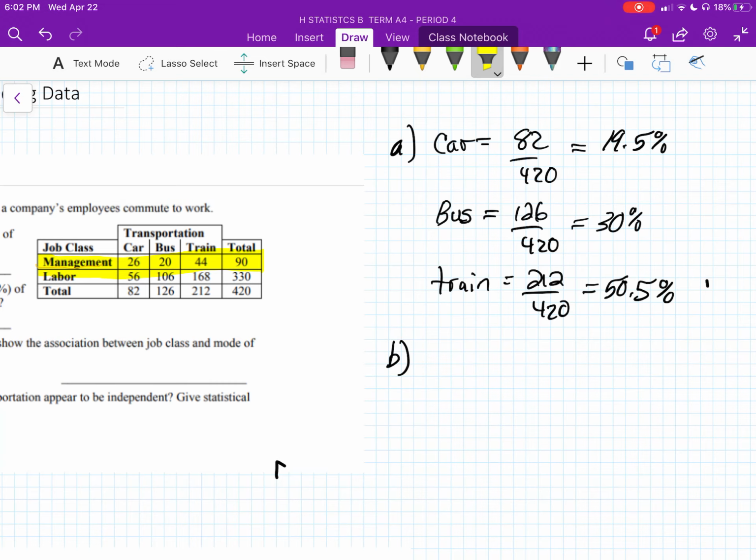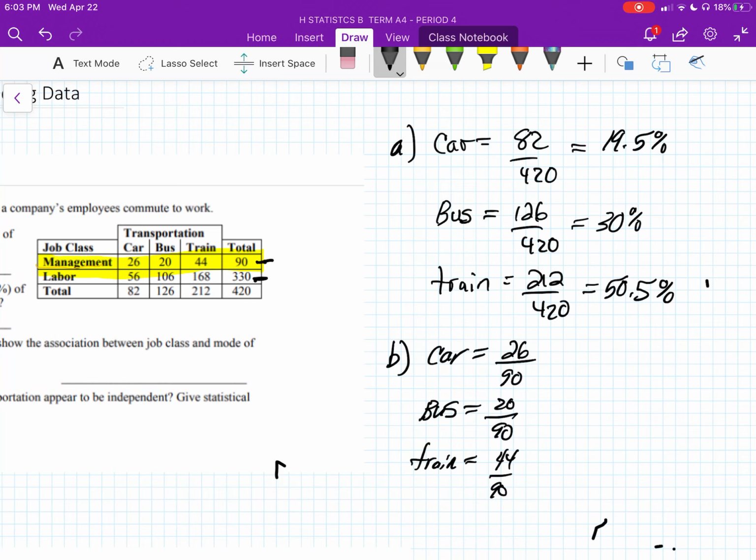So we want to know the conditional distribution for management. And we're going to do exactly the same thing that we did in the previous example, except in this case, we're only using management. So for the car, amongst managers, 26 of them ride it out of a total of 90. We have far fewer managers than people that work in labor, by the way. These are the bosses, and these are the people that work for them. Managers that ride the bus, we only have 20 of them out of 90. And riding the train, which seems to be very popular, looks like we have about half of them, which is no different than the overall percentage.